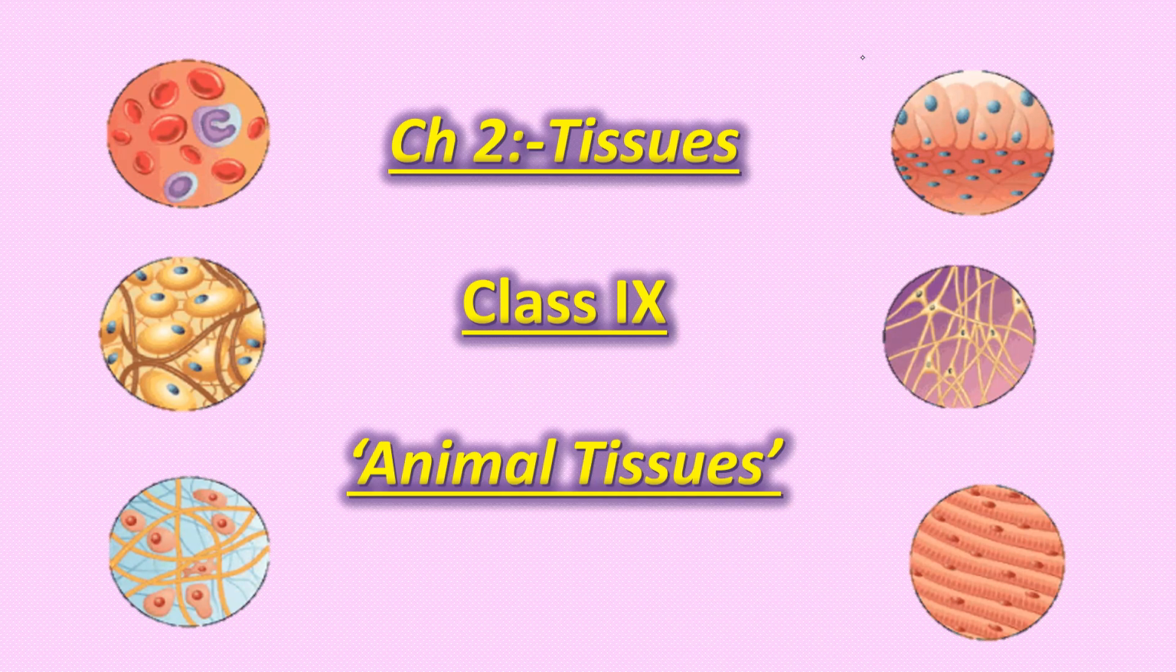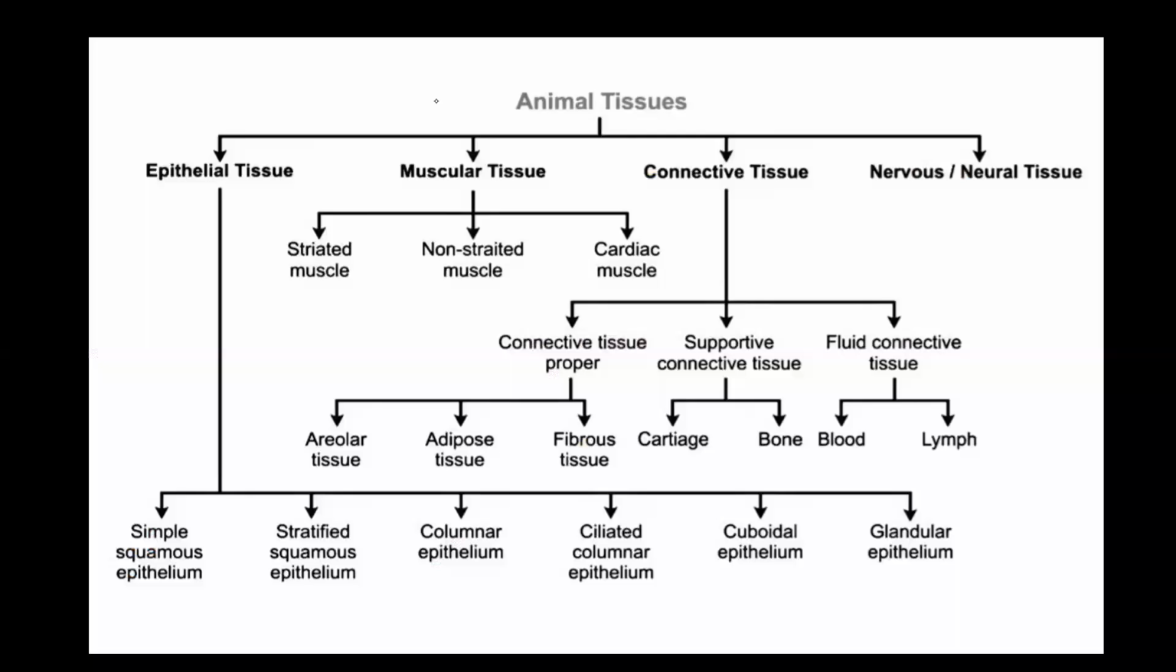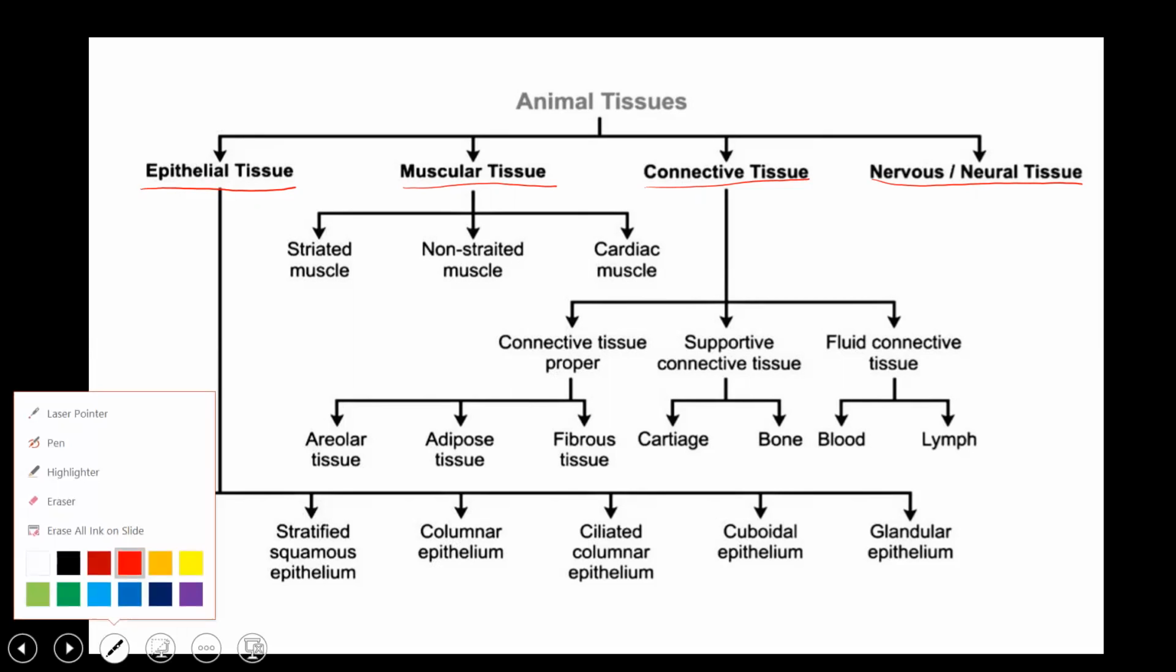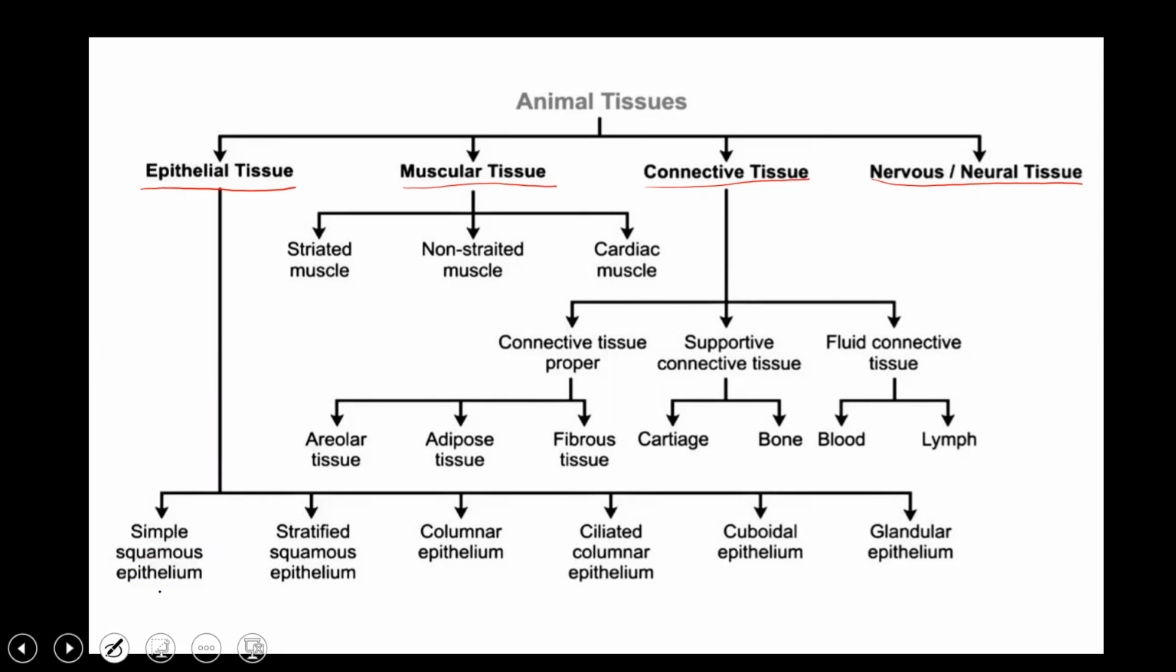Let's simplify biology. Myself Sadhna Bajpayee, and today we will discuss animal tissue. Tissue is the second chapter of class 9th, as you all know. Now today we will discuss animal tissue. Animal tissues are of four types: epithelial tissue, muscular tissue, connective tissue, and nervous tissue. We will study all of them one by one in detail.